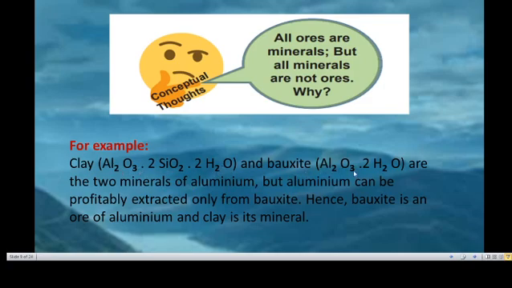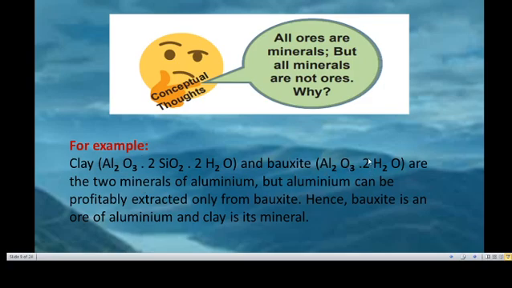Al2O3.2SiO2.2H2O and Al2O3.2H2O are the two minerals of aluminium. But aluminium can be profitably extracted only from bauxite, from this ore. Hence, bauxite is an ore of aluminium and clay is its mineral. Clay is called a mineral. Bauxite is an important ore of aluminium.